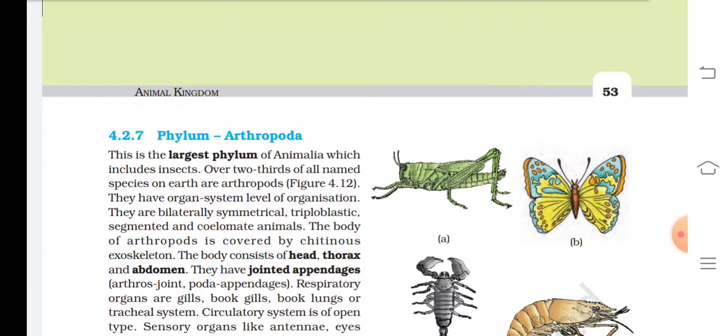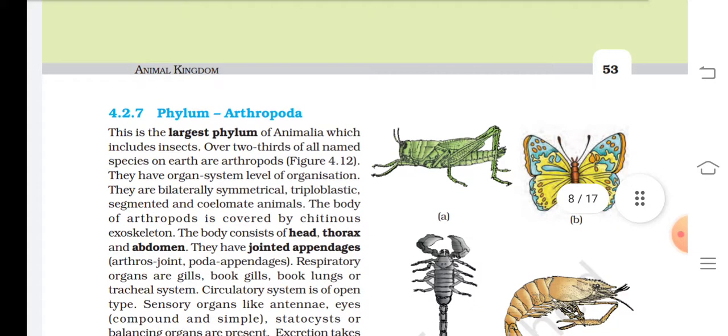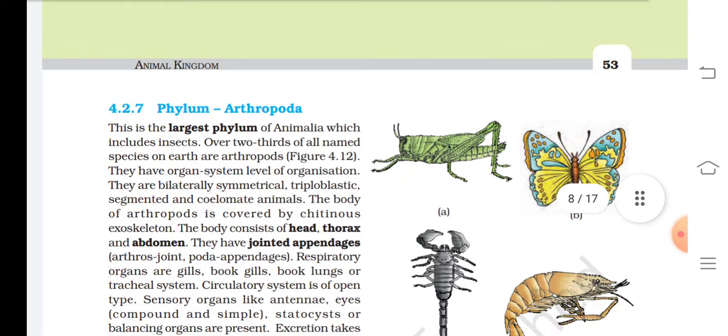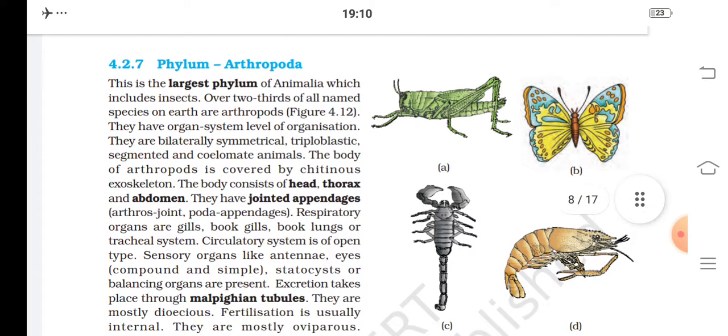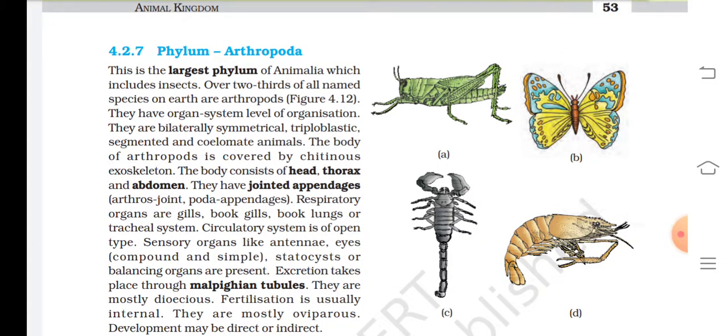4.2.7 Phylum Arthropoda. This is the largest phylum of Animalia, which includes insects. Over two-thirds of all living species on Earth are arthropods, and that is given in figure 4.12. They have organ system level of organization. They are bilaterally symmetrical, triploblastic, segmented, and coelomate animals. The body of arthropods is covered by chitinous exoskeleton. The body consists of head, thorax, and abdomen. They have jointed appendages.